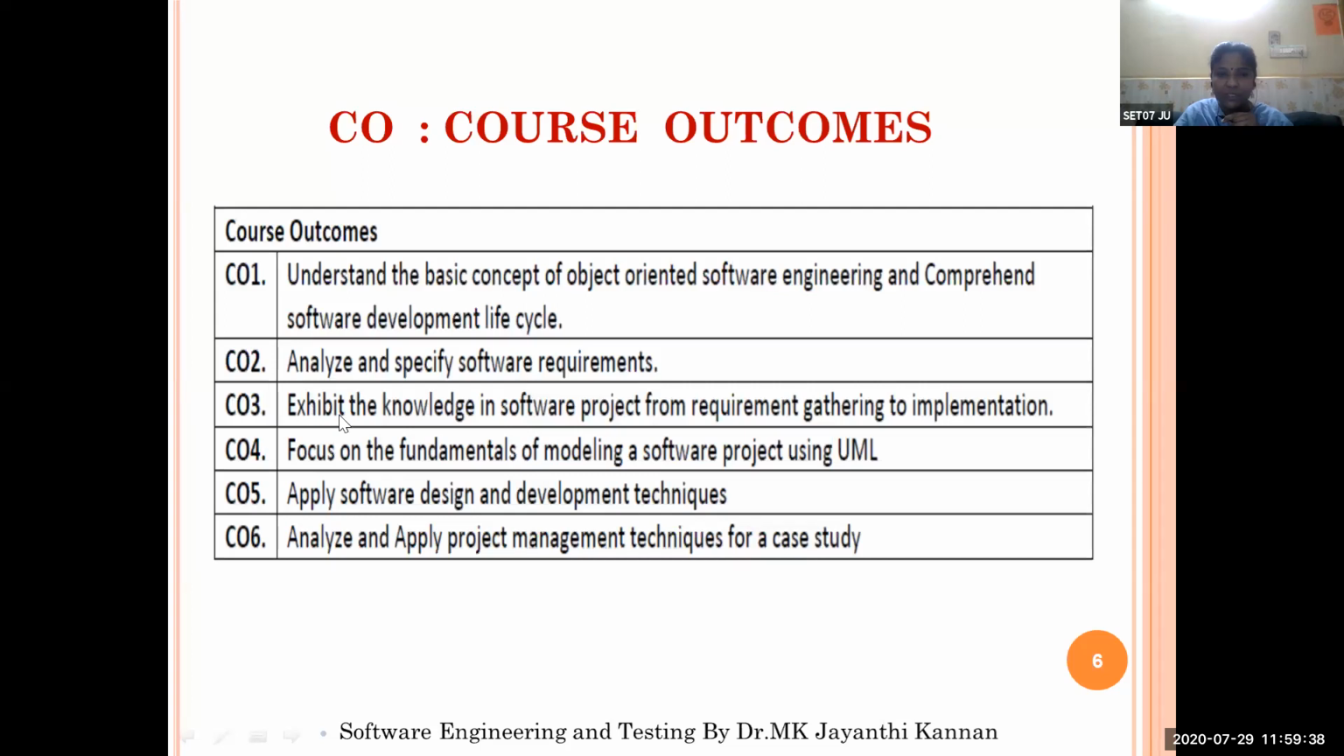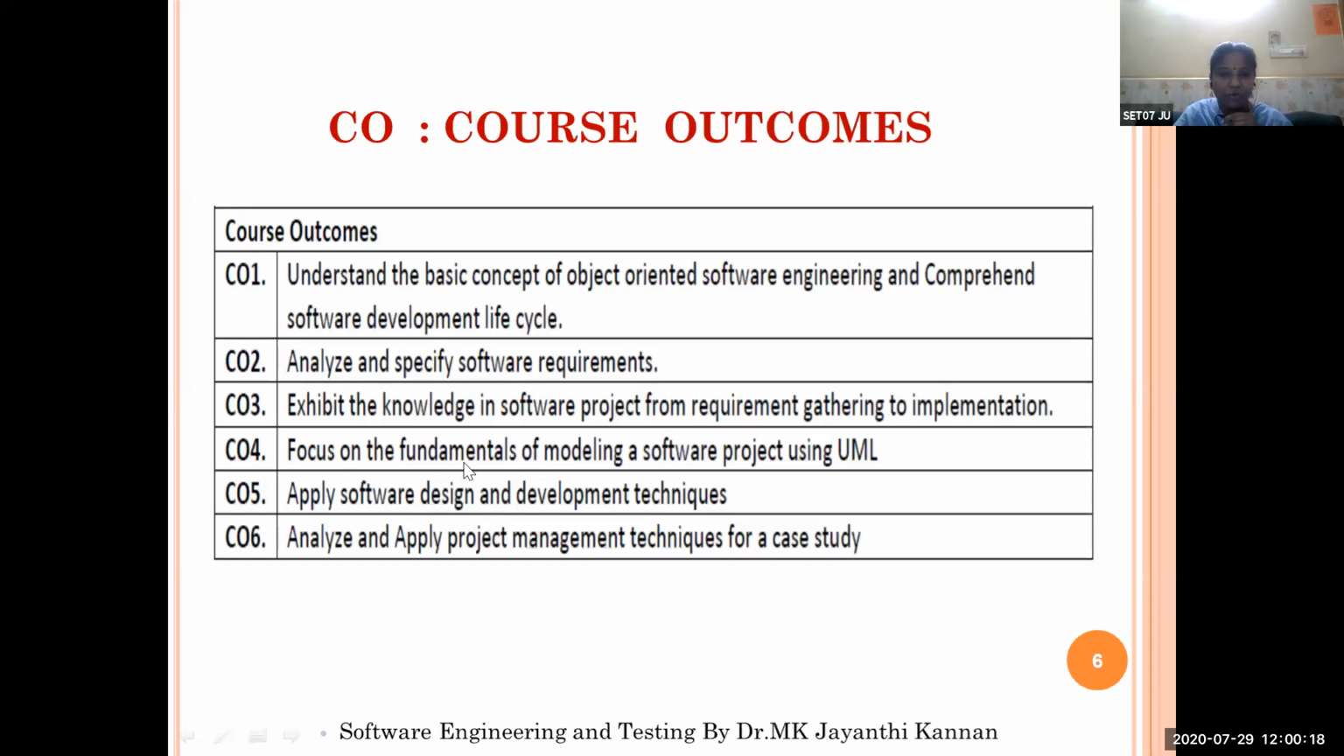The third course outcome is exhibit the knowledge in software project from requirement gathering to implementation. You will have the knowledge of software projects and requirements gathering techniques, and you will know how, based on the requirements and the algorithmic concepts, you will be able to implement. You can write the program in any particular language. So you can collect the requirements, then write the programming code for the given problem. That is our third outcome.